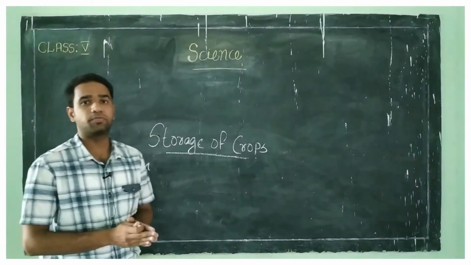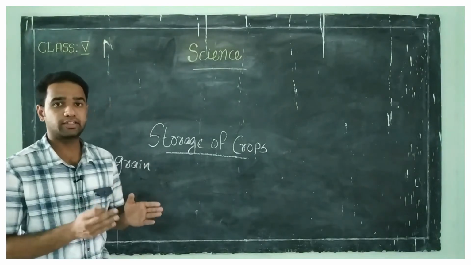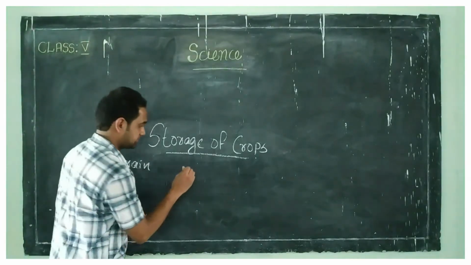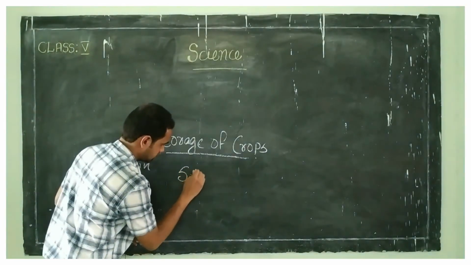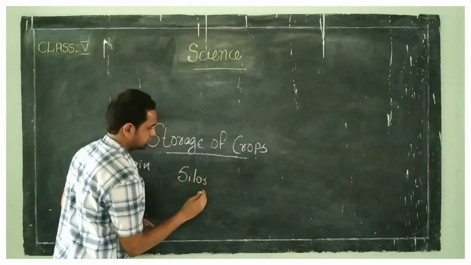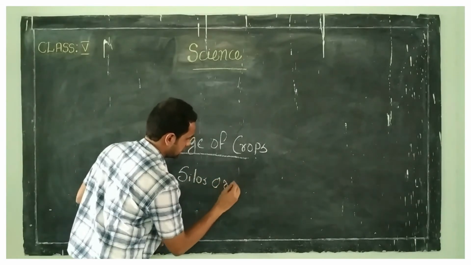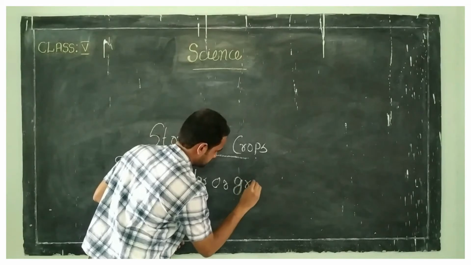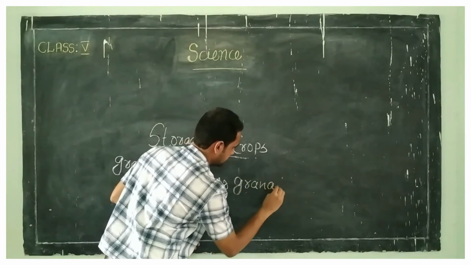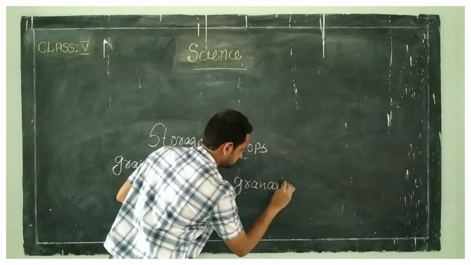If the grains are of large quantities, they are stored in silos or granaries. Clear?